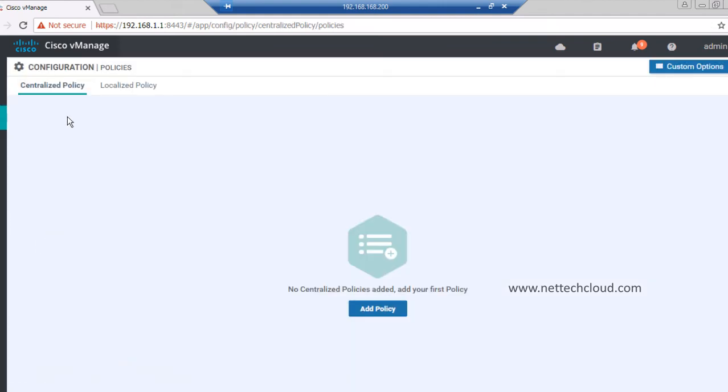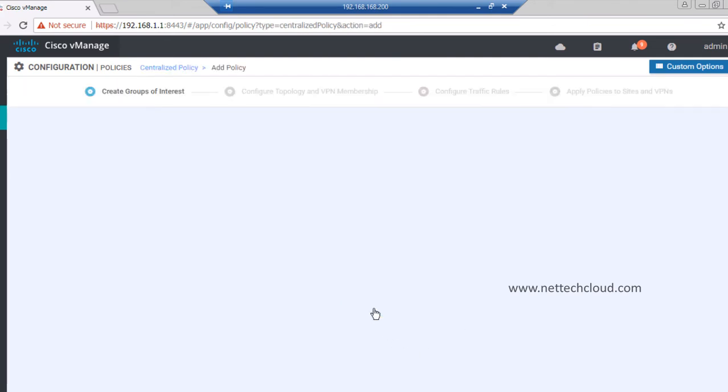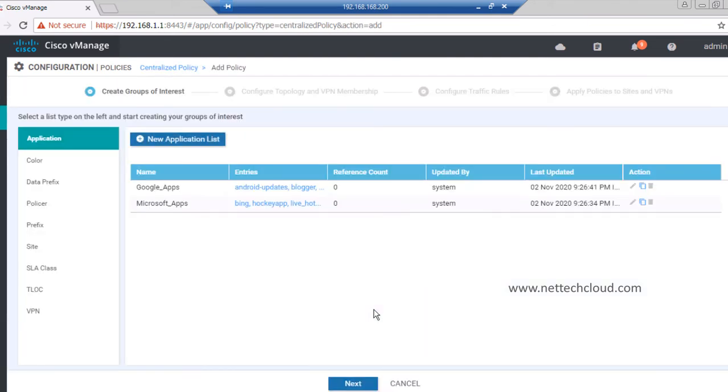tab here. So there are two different policies, centralized and localized policy. Even in centralized policy, which is pushed to the vSmart and then to all WAN edge devices, there are four different steps: group of interest, and then topology, which is basically control plane policy, and then data plane policy. So whether it's control or data plane policy, we can do everything from the centralized controller only.